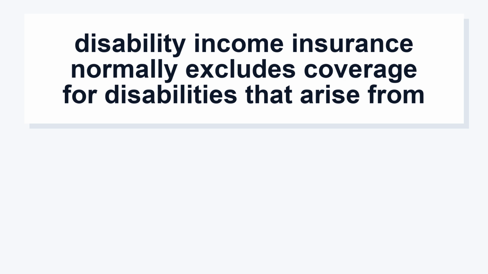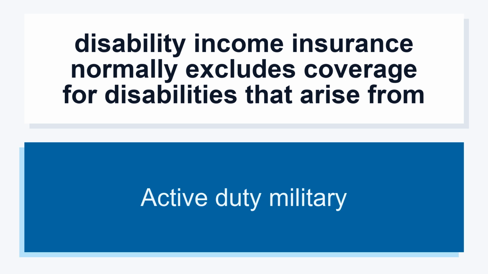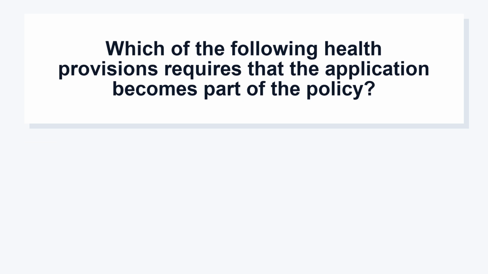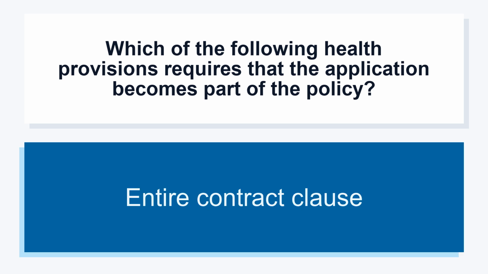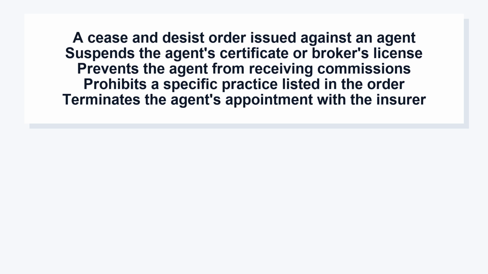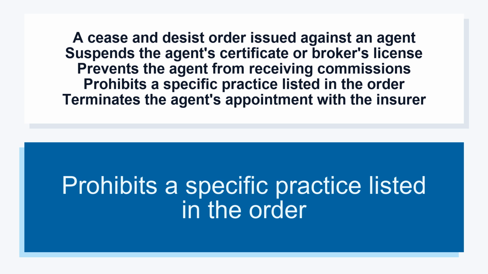Disability income insurance normally excludes coverage for disabilities that arise from active duty military. Which of the following health provisions requires that the application becomes part of the policy? Entire contract clause. A cease and desist order issued against an agent suspends the agent's certificate or broker's license, prevents the agent from receiving commissions, prohibits a specific practice listed in the order, terminates the agent's appointment with the insurer. Prohibits a specific practice listed in the order.